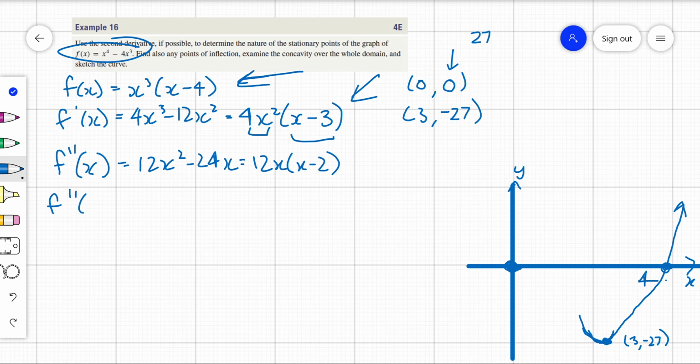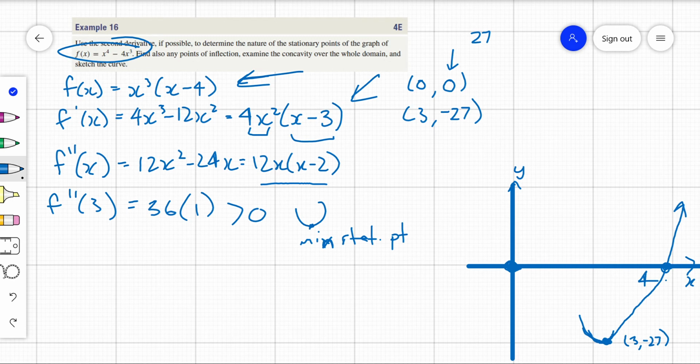So if I sub in 3 here, what am I going to get? I'm going to get a 36. I'm subbing into this bit here, just easier. So 12 threes, I think, are 36, and 3 minus 2 is a 1. So I'm going to get a 36, which is positive, which means you've got a minimum stat point. That's min stat point. Sorry about the writing. Alright, so if I had to kind of show it, then I would put numbers in. Often I don't even put that, I just go, oh, it's positive, or it is greater than 0.